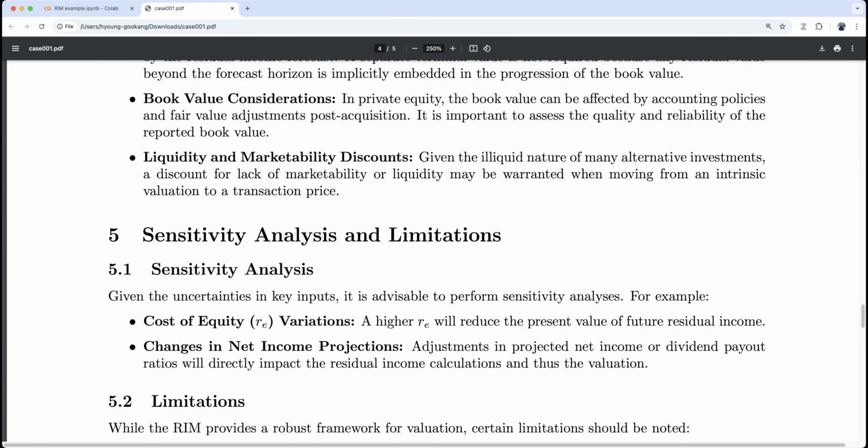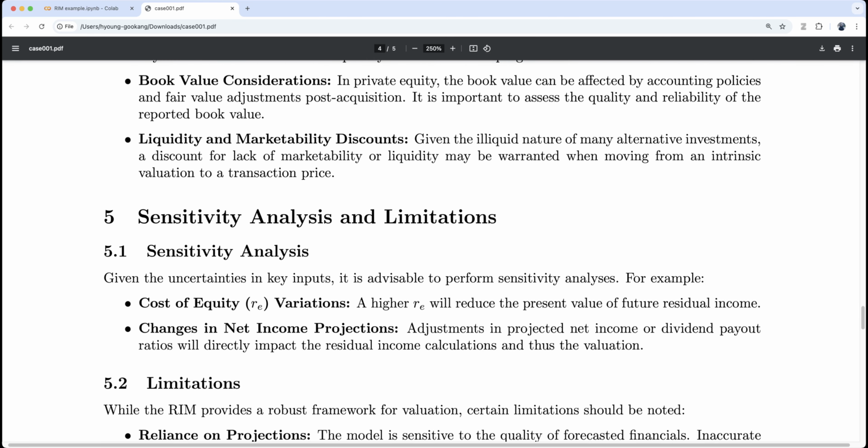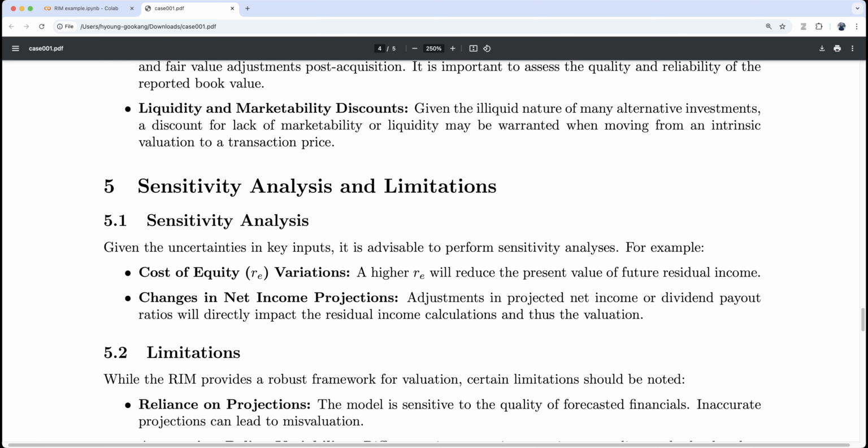Sensitivity analysis. Okay. Given the uncertainty in key value, it is advisable to perform sensitivity analysis. For example, cost of equity variation or a higher ROE will change the present value of future residual income. We can check how sensitive it is, how much change in net income projection. Adjustment in projected net income or dividend payout ratio will directly impact the residual income calculation and the valuation.